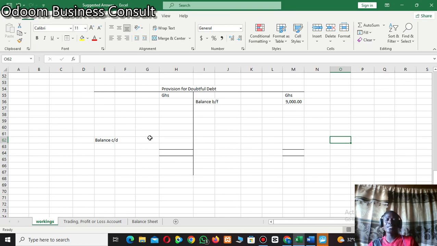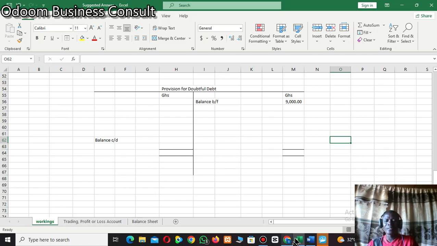It will reduce the debtors figure in the balance sheet, and as I said, the balance carried down or the balance brought down will be the one that will be taken to the balance sheet under the current assets, or it is the amount that we reduce the debtors figure by. Always the one in the additional information is the one that we are going to use to reduce our debtors figure, because that is the current information, that is the current provision for doubtful debt. We are saying that for this year the amount that we cannot recover from our debtors is this, and that one will be in the additional information.